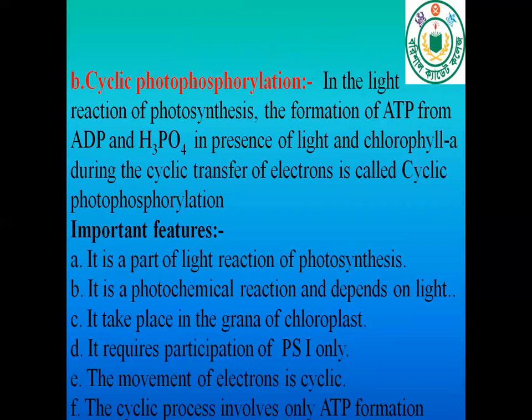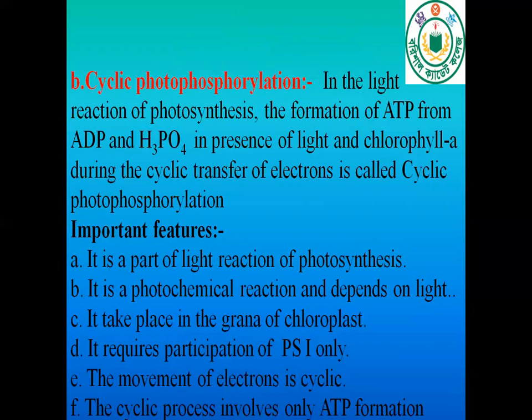Now, cyclic photophosphorylation. In the light reaction of photosynthesis, the formation of ATP from ADP and phosphoric acid in presence of light and chlorophyll A during the cyclic transfer of electrons is called cyclic photophosphorylation.